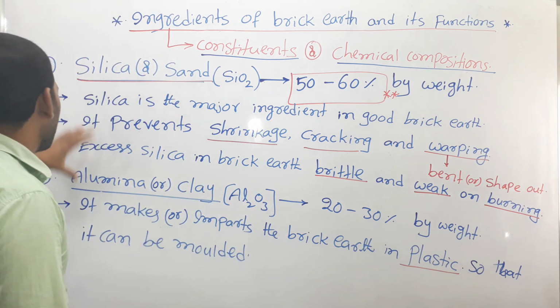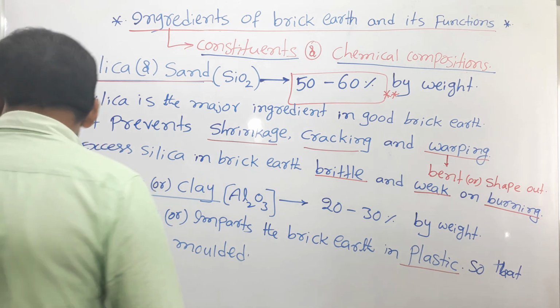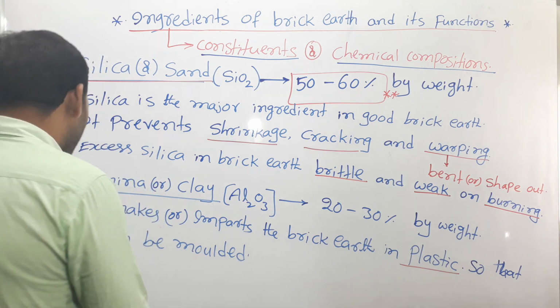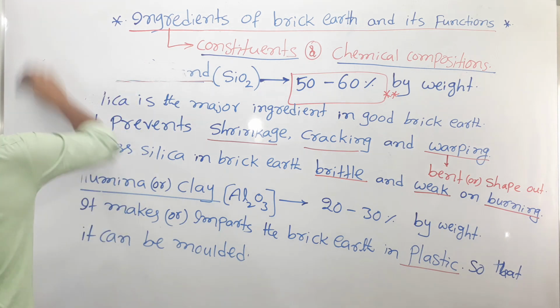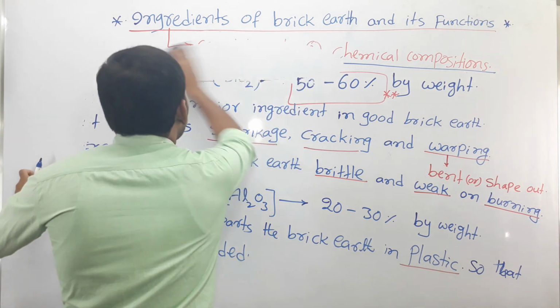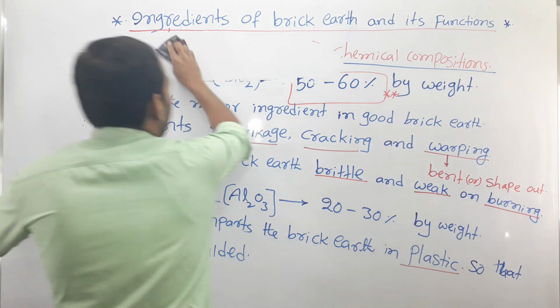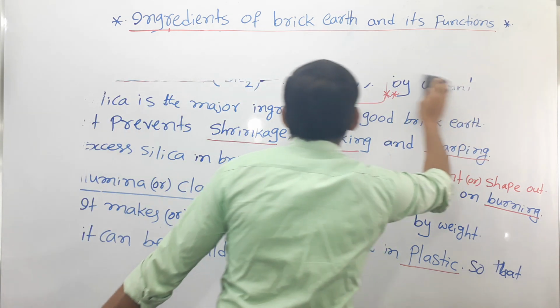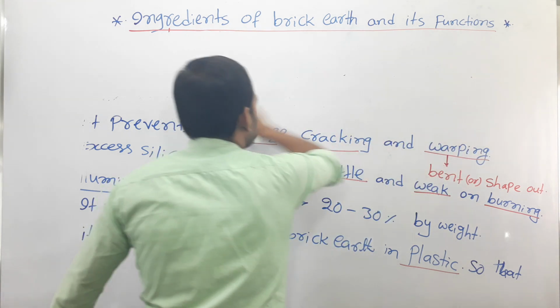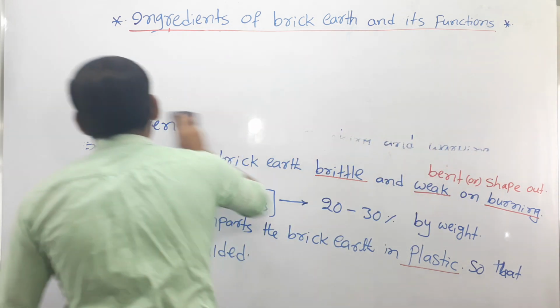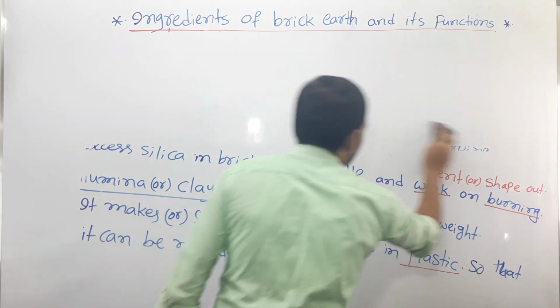So these are the two ingredients of brick earth, right? The next one is the third ingredient, or chemical composition, of brick earth, and that is lime.